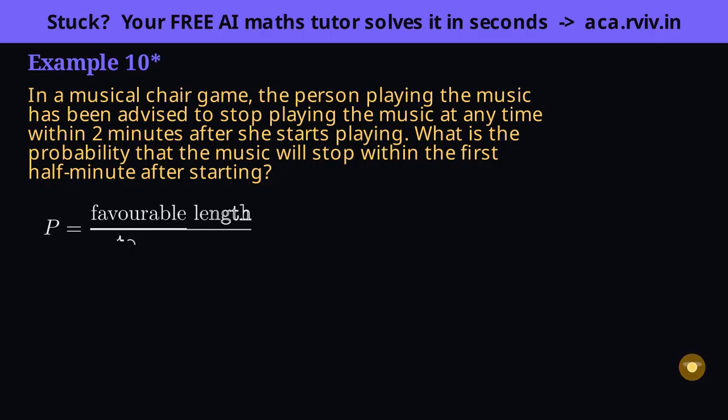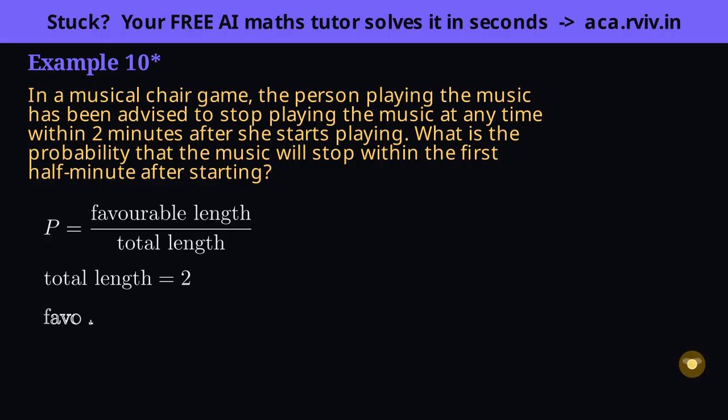But the spirit survives. Instead of favorable outcomes over total outcomes, we take favorable length over total length. Same fraction, measured rather than counted. The music may stop anywhere in the 2 minutes, and every instant is equally likely, so the whole stretch of possibility runs from 0 to 2, a total length of 2 minutes.